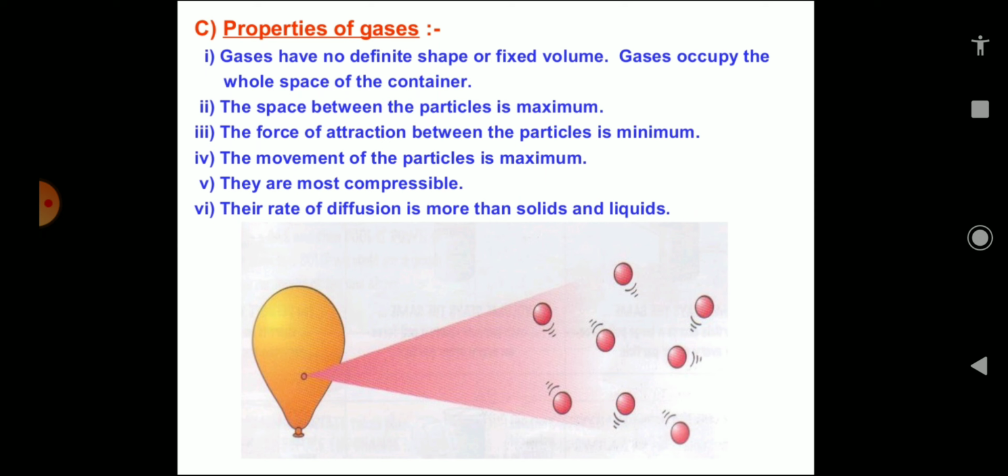This petroleum gas, being gaseous in nature, is compressed and converted into liquid state and filled in the cylinders which come to our home. So this LPG cylinder which we use for cooking is compressed under high pressure and converted into liquid. So gases can be converted into liquid under high pressure.